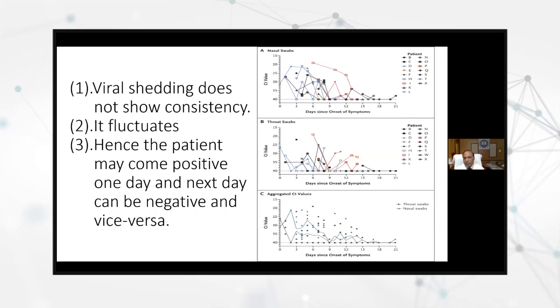So this becomes very crucial. Our treating physicians may or may not understand, but for laboratory physicians it is very important to understand that there is intermittent shedding in the sample. So it is quite possible. You need not be disheartened that yesterday it was positive. Understand and explain how it happens, and it is common. There is nothing wrong in that. Of course, if your sampling error is also there, that is another factor. But as such, even if controlled samples are taken 2 or 3 days apart, you will find differences in the shedding of the virus.